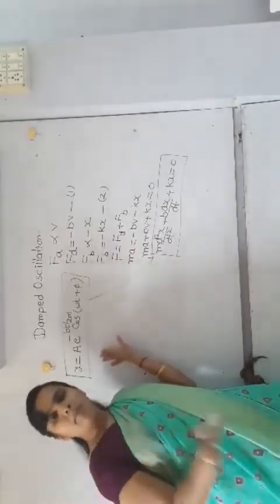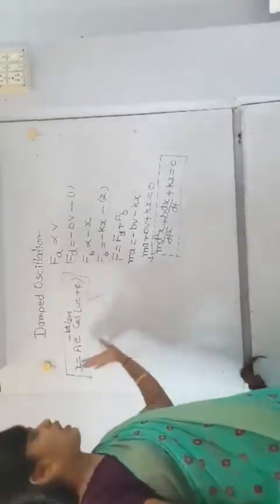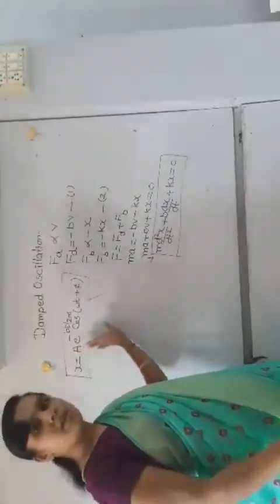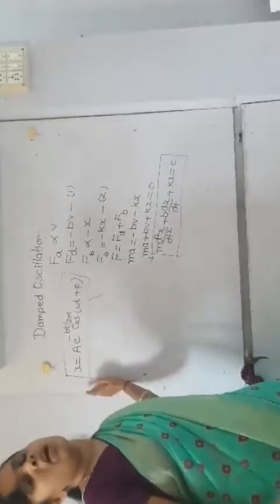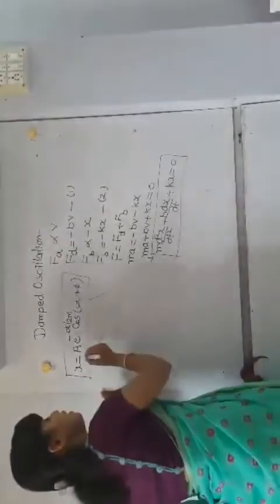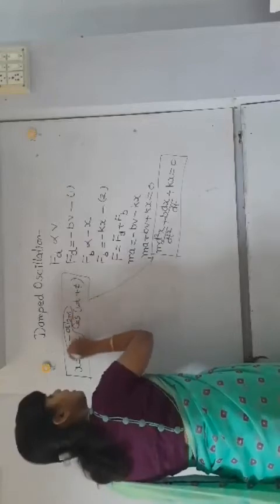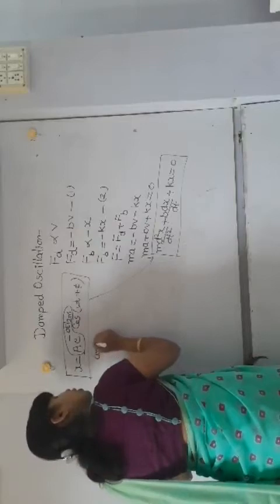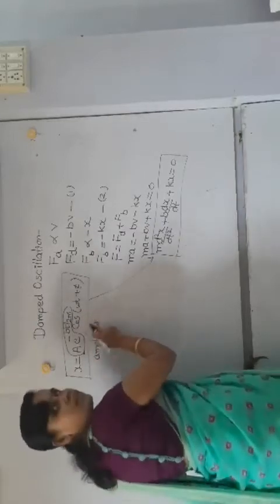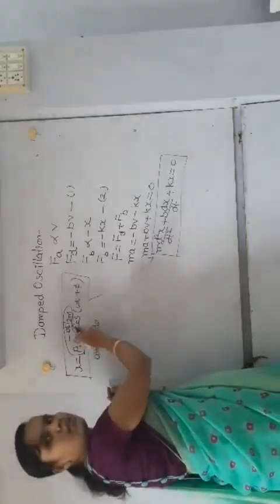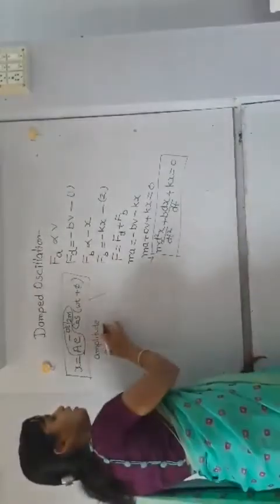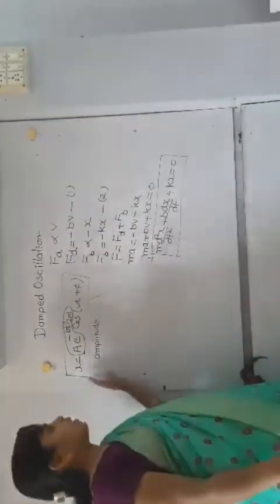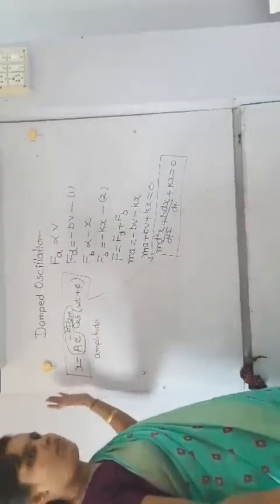It is a very long process and it is not in your syllabus, so I am not going to explain it. It is just given to you that its solution becomes such, so you just remember this formula for the numericals. Here A into e to the power minus bt upon twice m is nothing but the amplitude of damped oscillation, which continuously decreases, and after some time it will become 0, and cos of omega t plus phi is nothing but the phase. This is the solution of damped oscillation.